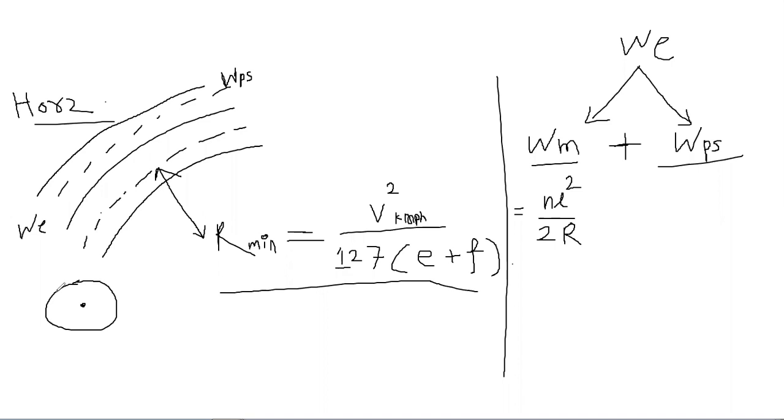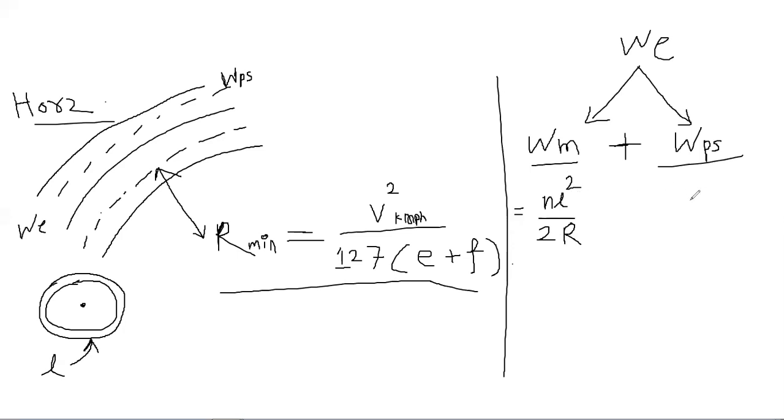This is your wheelbase, so small l will be this length of your wheelbase. R is nothing but the radius of your horizontal curve. N is the number of lanes: 1 lane, 2 lane, 4 lane, 6 lane, whatever lanes you are having. So this is the formula for your mechanical extra widening.